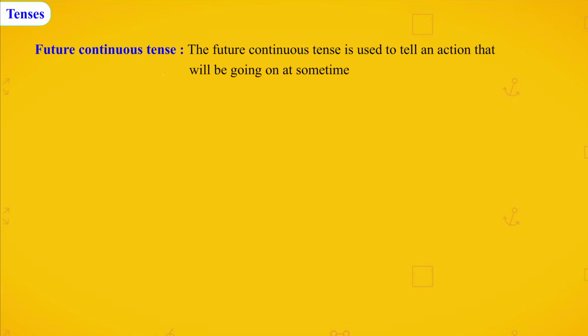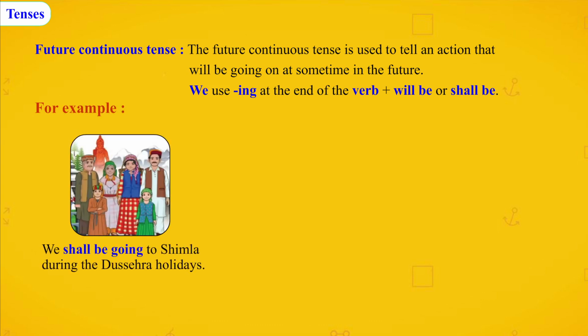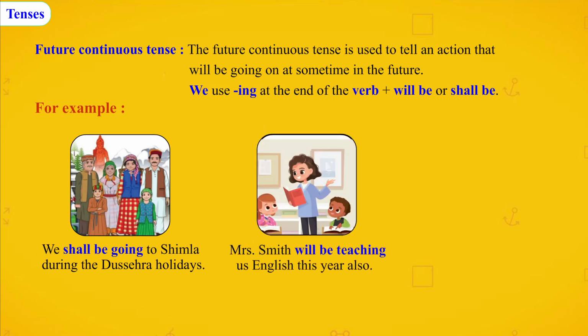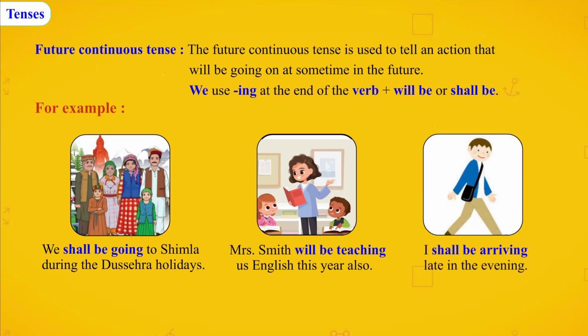Future continuous tense. The future continuous tense is used to tell an action that will be going on at some time in the future. We use ing at the end of the verb plus will be or shall be. For example, we shall be going to Shimla during the Dashera holidays. Mrs. Smith will be teaching us English this year also. I shall be arriving late in the evening.